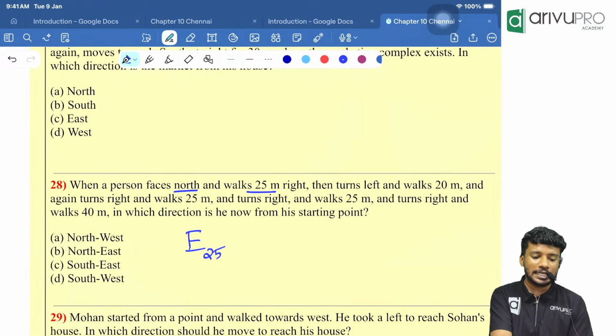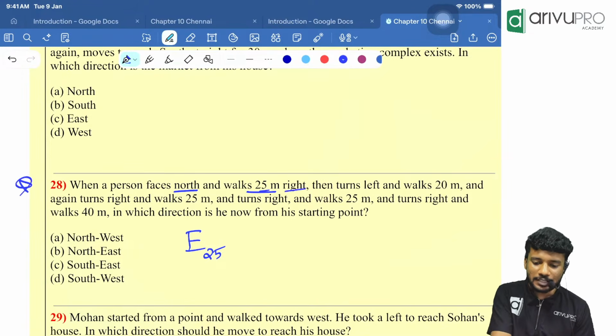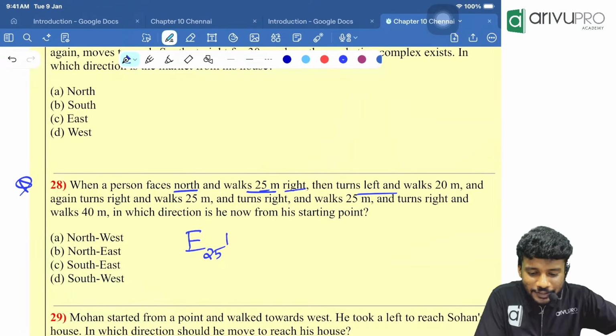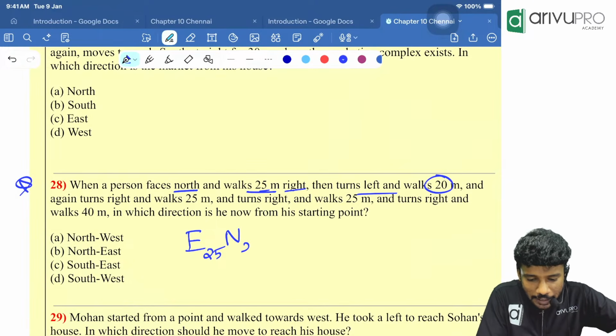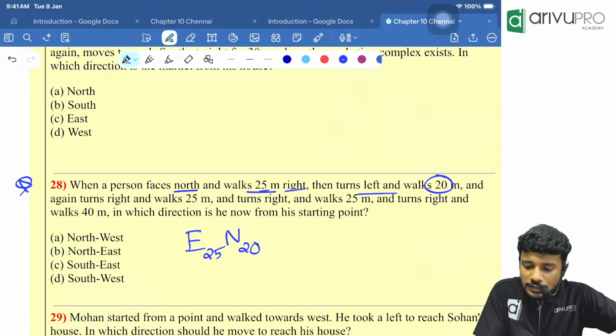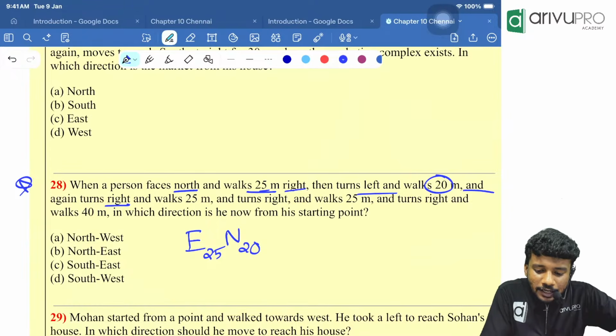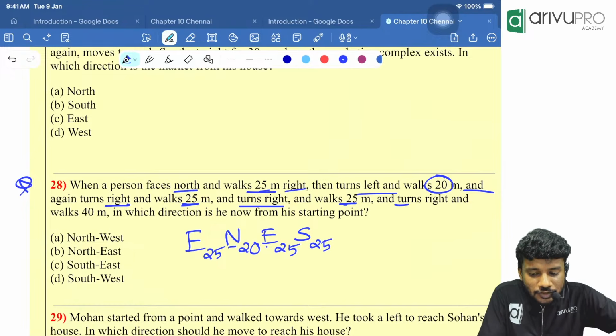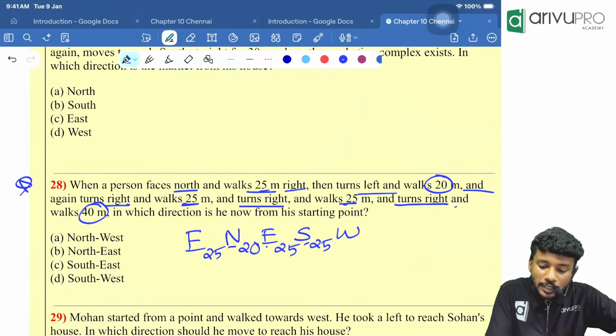Make a note of it. Then he walked 25 meter right. Then turn left. Left of east is what, people? We know that is north. How many meter? 20 meter. And again right. Right of north is nothing but east. And walked how many meter? 25 meter. Turns right again. Right of east is south. How many meter? 25 meter. Turns right again. Right of south, I told you, is west. And walked how many meter?